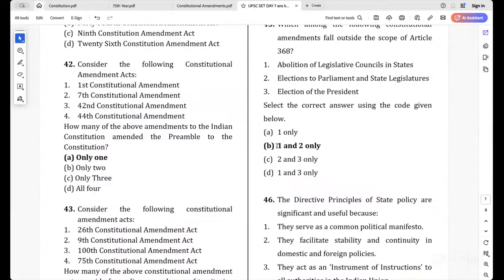I thought that you might be thinking of simultaneous elections, if they have passed that, with respect to Parliament and state legislature. If anyone thought like that, okay. Then what are the other reasons? Okay, that is one. Any other reason why that second statement is right? Those who put the second statement as right, answer me, why did you put that? See, they are asking outside the scope of Article 368, and the election of the president falls in the scope of Article 368. Now, elections to Parliament and state legislature.